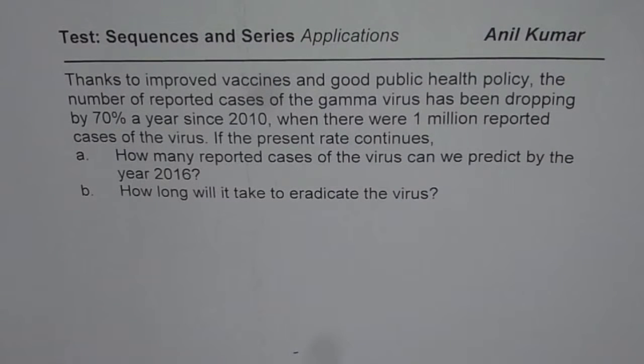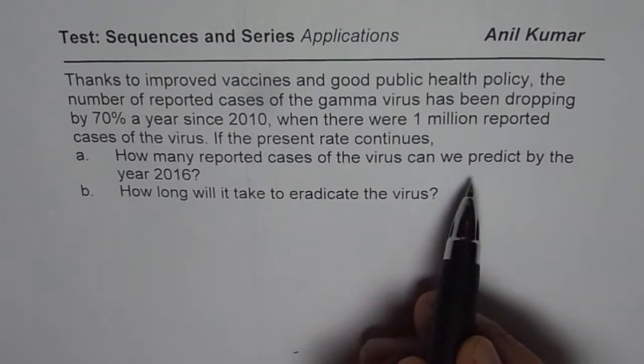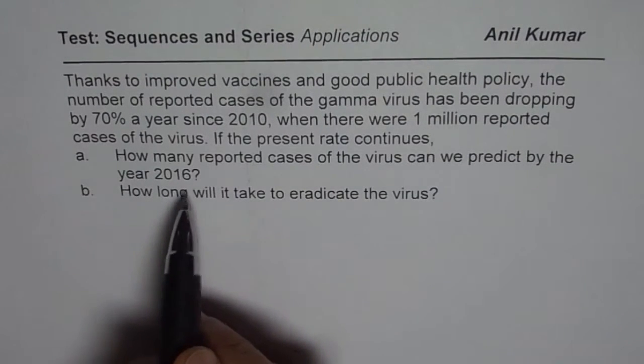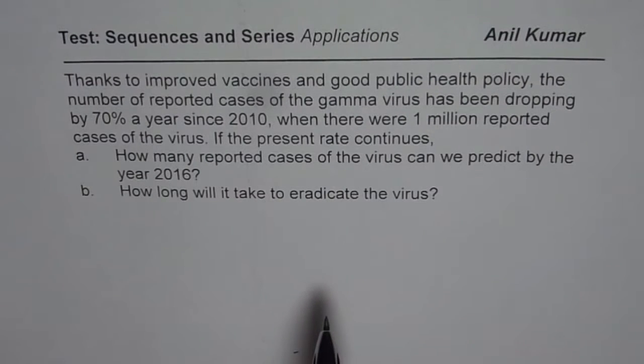Here is a solution for our test problem, which is an application question on sequences and series. The question is: thanks to improved vaccines and good public health policy, the number of reported cases of the gamma virus has been dropping by 70% a year since 2010, when there were 1 million reported cases of the virus. If the present rate continues, how many reported cases of the virus can be predicted by the year 2016? And part B is, how long will it take to eradicate the virus?